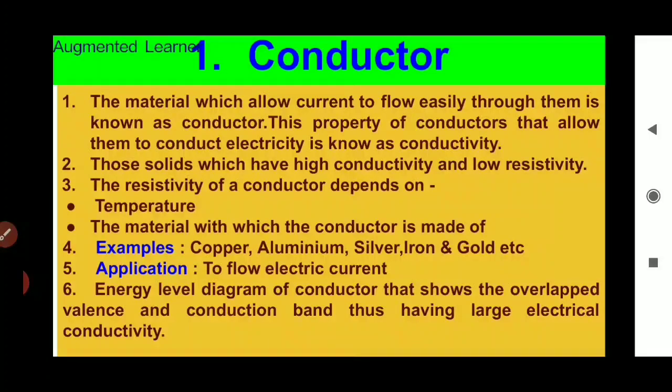What are the examples of conductors? We can say copper, aluminium, silver, iron, gold, etc. are examples of conductors. Conductors are used to flow electric current.